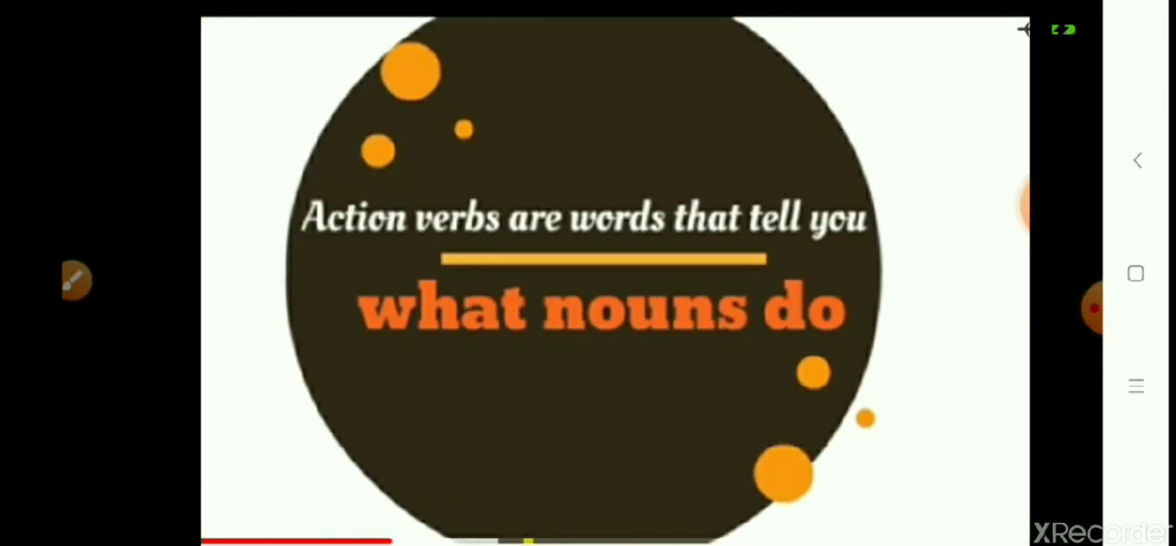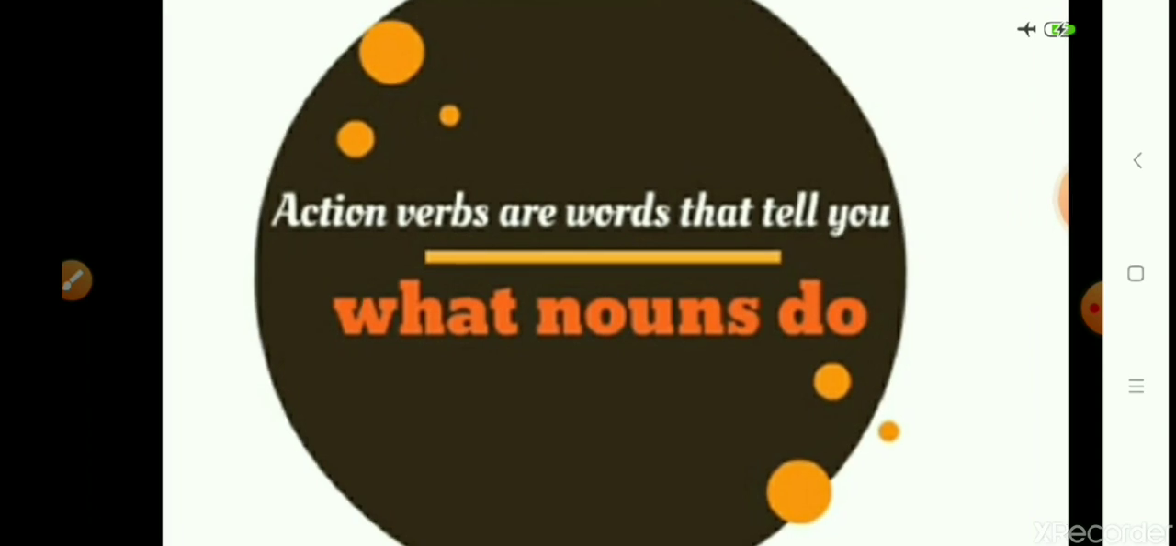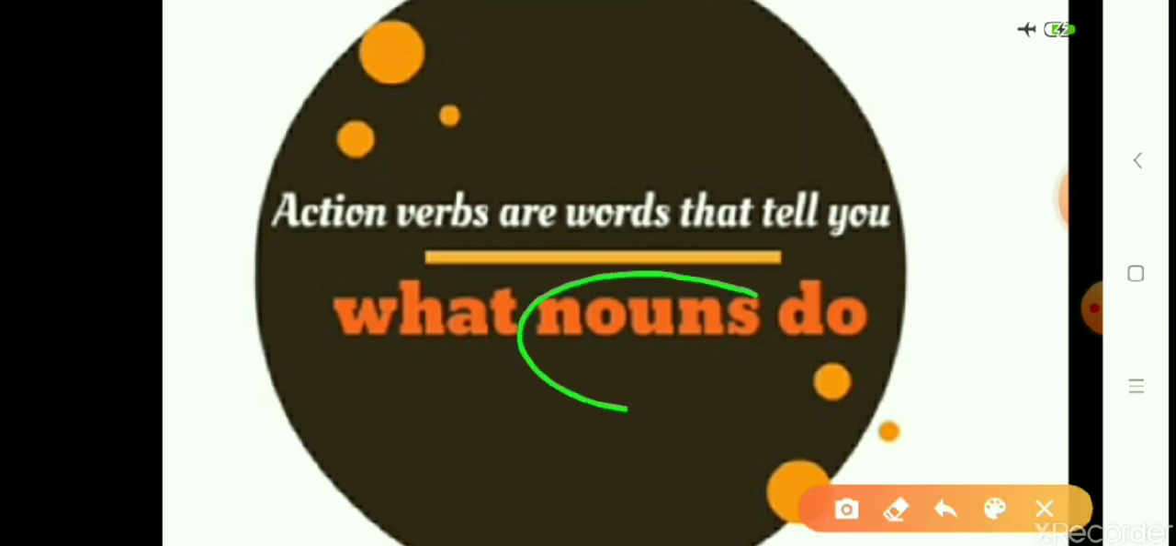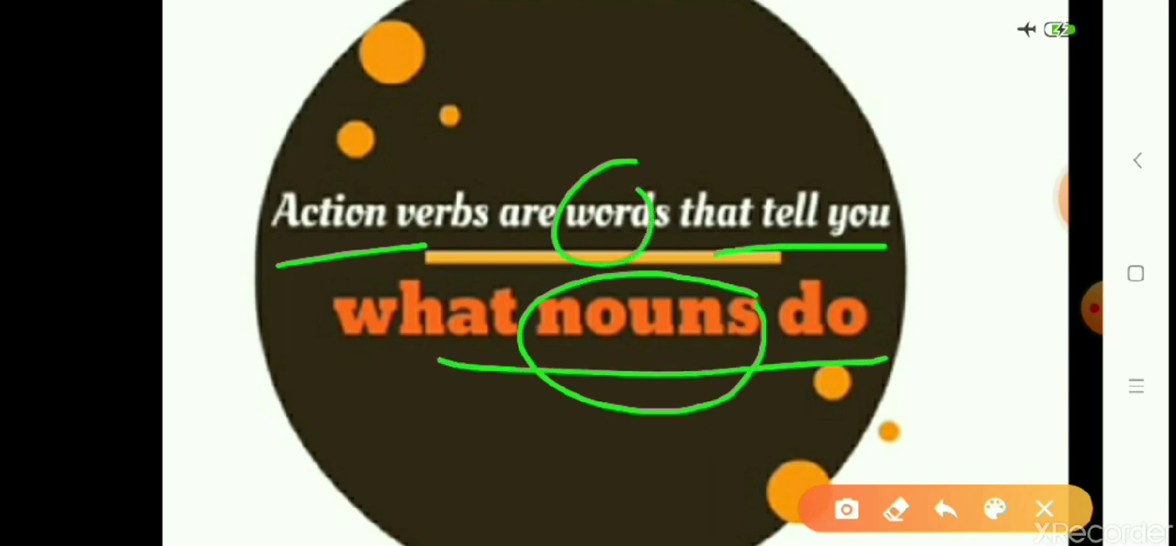Children, action verbs are words that tell you what nouns do. In our previous video, we have studied about nouns. Nouns are names of person, place, thing, or animal, even names given to our feelings. So, whatever we see around ourselves all comes under noun. And action verbs are the words that tell us what nouns do.